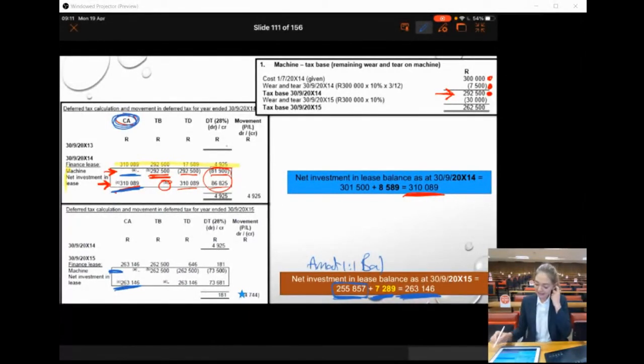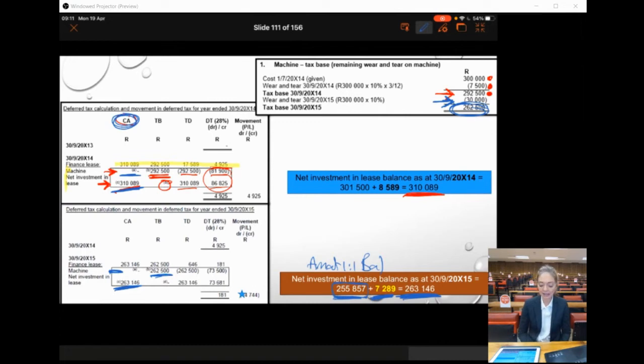So that is then the deferred tax, and there's our tax base 262,500 after the wear and tear that we would have received in 2015, giving us tax base of 262,500. Okay, question from Mrs. Swanepoel, is the tax base of the net investment zero because the future payments will be taxable and nothing will be deductible?